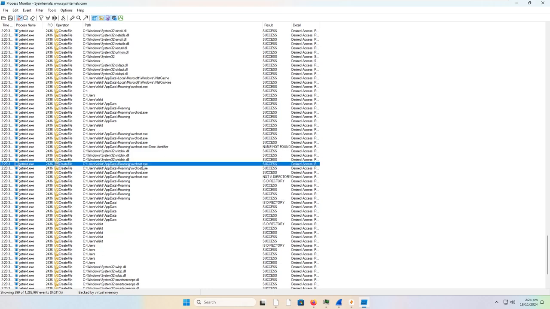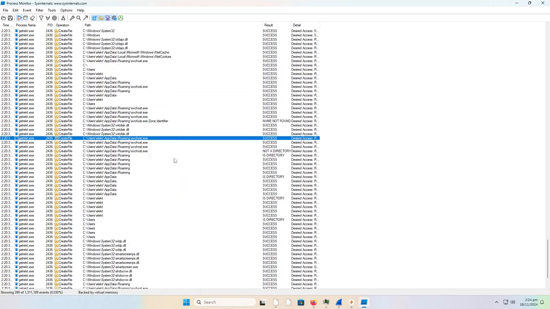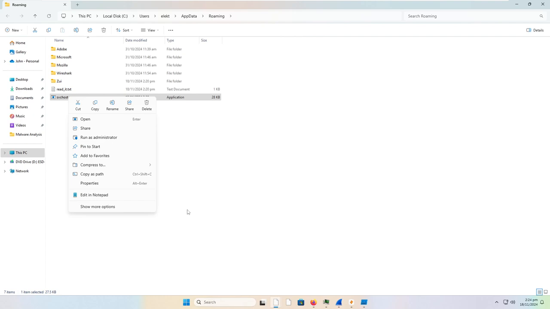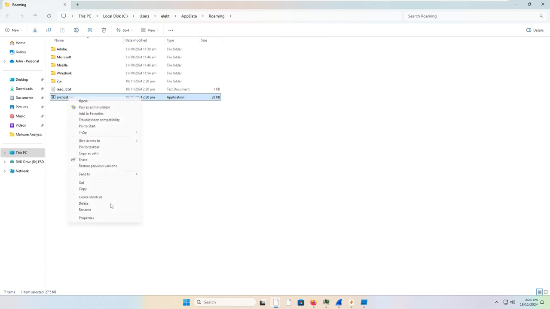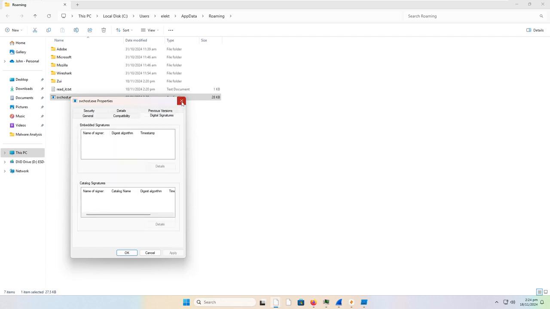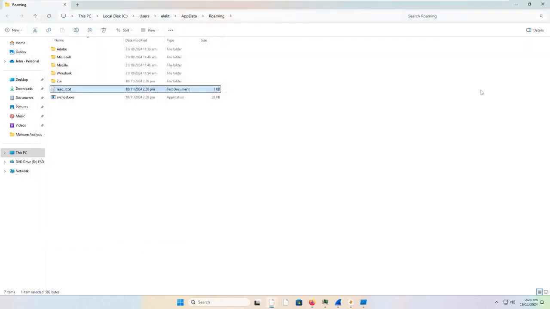And it looks like there is a fake service host.exe in roaming. So if we go over here and jump to, is it still there? Because it did say not a directory on one of those. It is still here. So if we go to show more options and properties and go to details, yeah, it's just the same file. So it is a fake service host. Interesting. Go to digital signatures, obviously nothing's here because it's the exact same file we just ran. If we go to readit.txt, is this the same thing? Yes, it is. Okay.